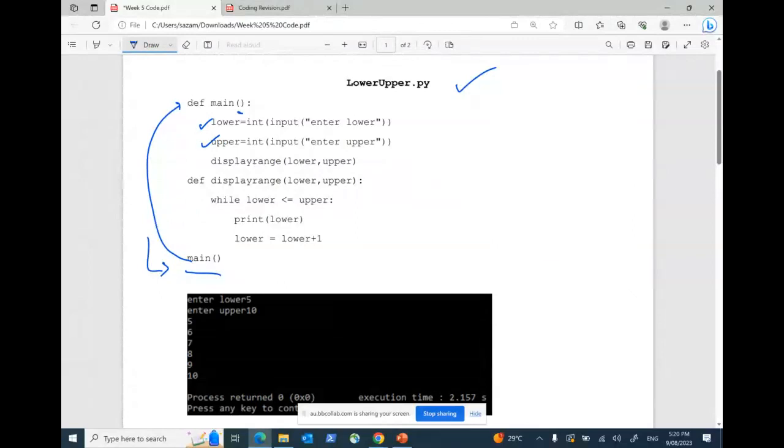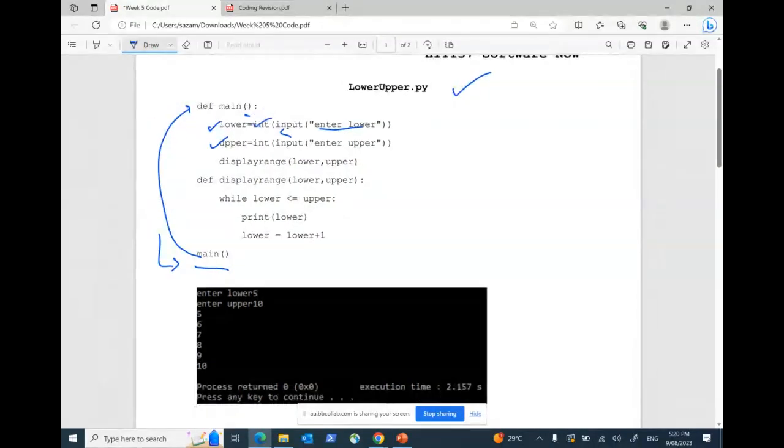I have defined 2 variables, lower and upper. What is the lower variable doing? It is taking a lower value as input, and as we know that input is actually a character, it is converted to integer. Clear, guys? Similarly for upper, take the upper, then convert it to integer. So there is enter lower and enter upper. If I see, it is 5 and 10. So the lower value was 5 and the upper value is 10. Okay.